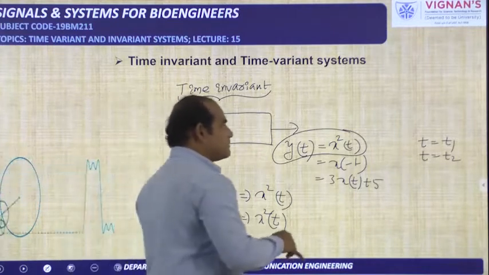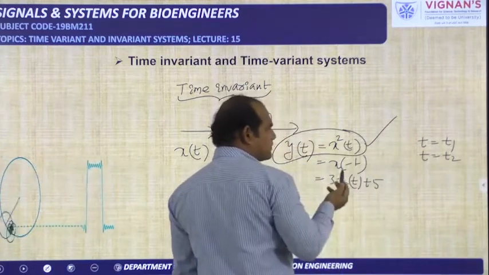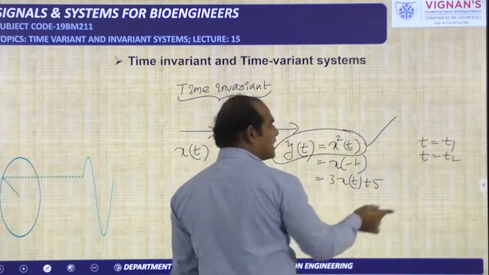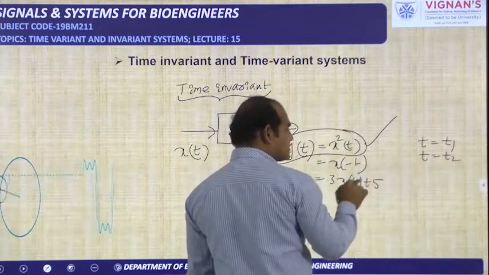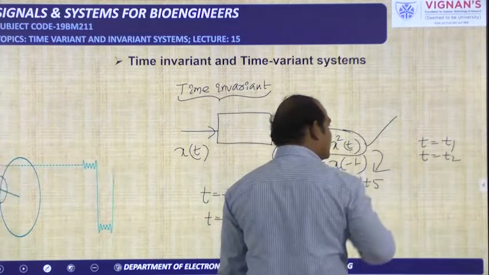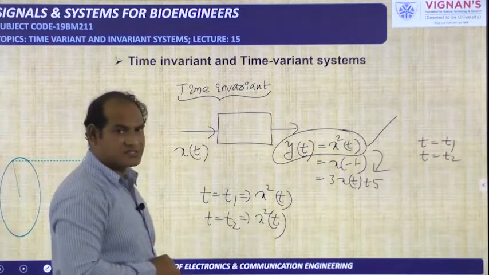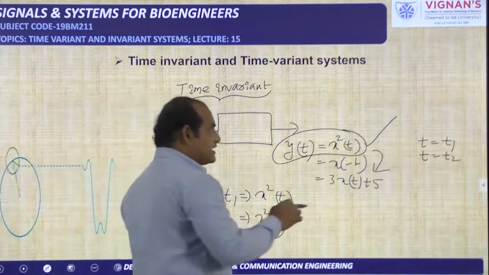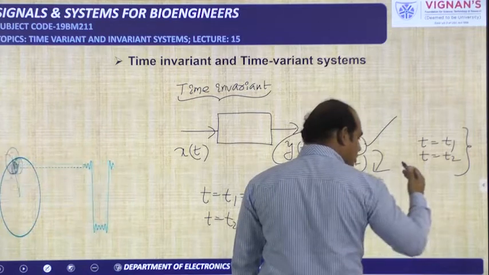For example, if at t is equal to t1 it gives the square of the input as the output, and at t is equal to t2 it provides x of minus t, the same system is providing another relationship, which means it is not a time invariant system, it is called a time variant system.